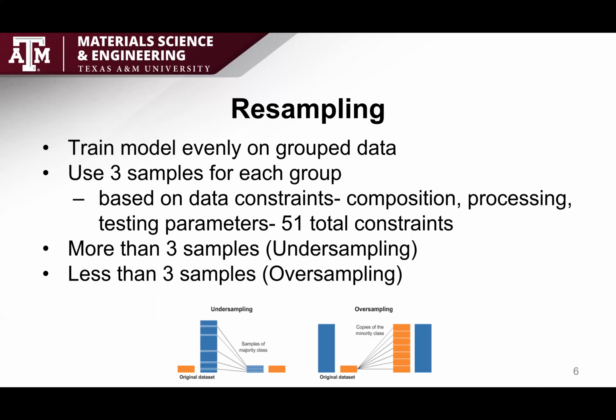However, on the flip side, if there are fewer than 3 samples, we can use averages and standard deviation to create synthetic data points in a process called oversampling. By creating a common number of data points for each group, we now know that the model will train uniformly along the whole data set rather than targeting a few specific points that possess many similar features. Now that we have this functionality, we can train the model using a neural network.